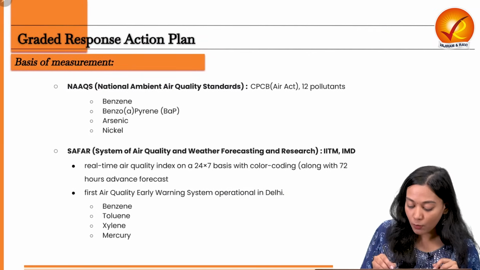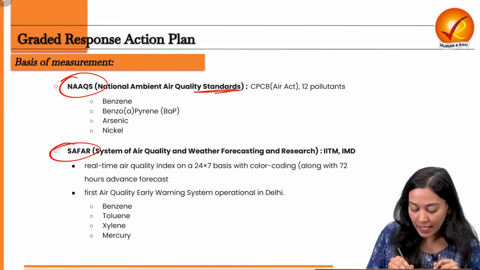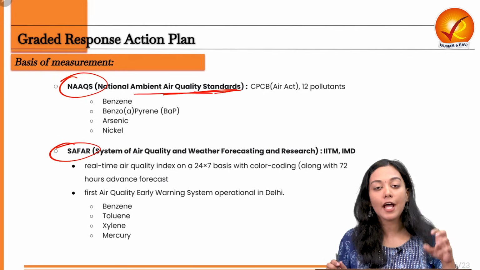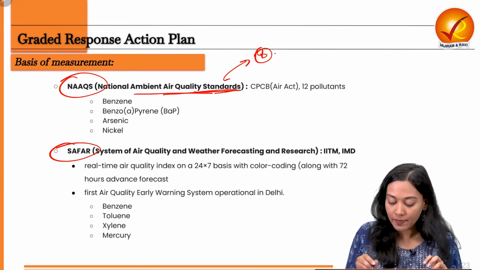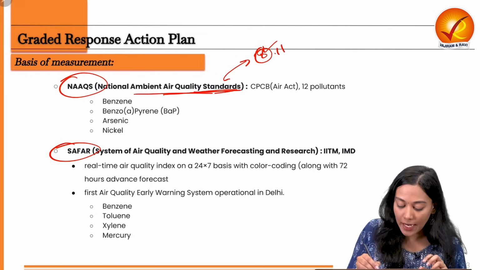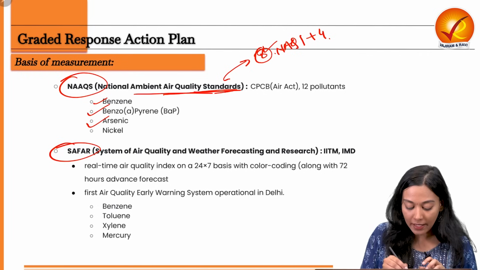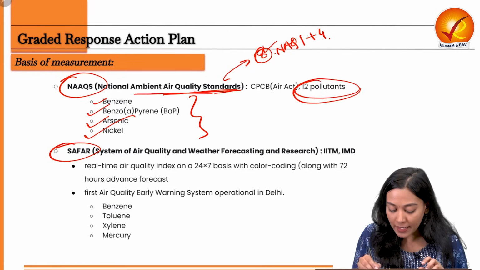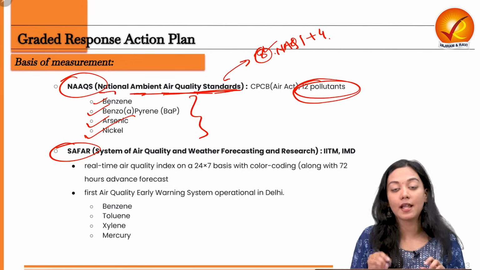NAQI takes into account another different standard, the SAFAR index and the NAAQS. The National Ambient Air Quality Standards actually have 8 parameters or 8 pollutants which are similar to those included in NAQI, but at the same time include 4 more. These are benzene, benzopyrene, arsenic and nickel. So total 12 pollutants are calculated by the National Ambient Air Quality Standards of India.